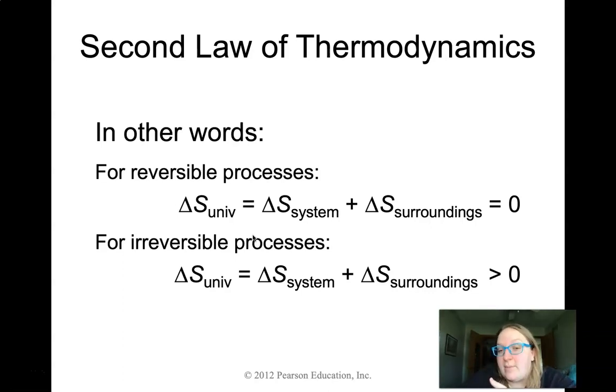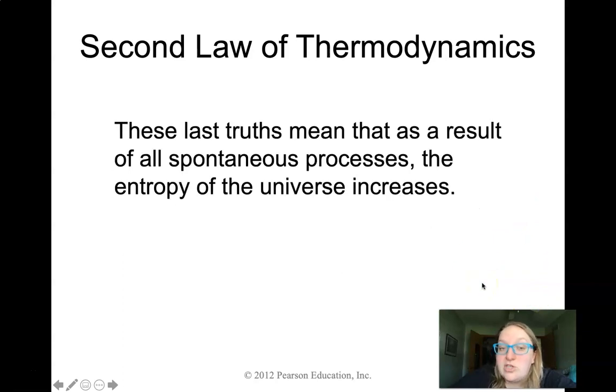But for an irreversible spontaneous process, so think like combustion, the total entropy of the universe, which is still going to be a combination of the system and the surroundings, is going to be a non-zero number, above 0, if you will. Which means if we add the only two kinds of processes we know about, reversible and irreversible processes, the overall entropy of the universe is going to be greater than 0, which means it's always going up. So the amount of randomness occurring in our whole universe is constantly increasing. That's the big takeaway, the second law of thermodynamics.